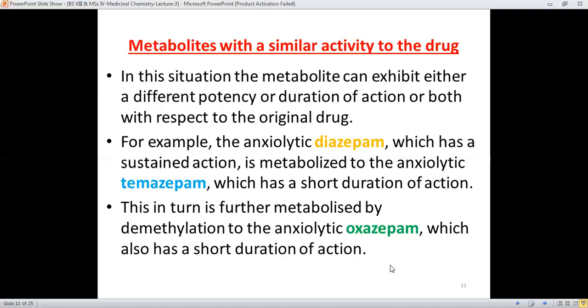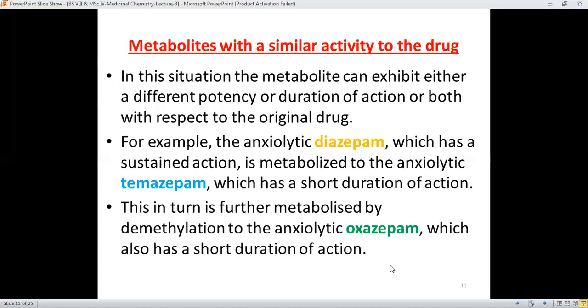Here is an example of a drug which is used to reduce anxiety, diazepam, which has a sustained action. It means that it gives a relaxing effect to the body for a much longer time,